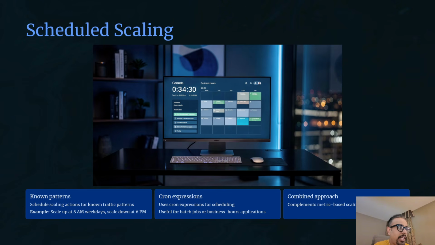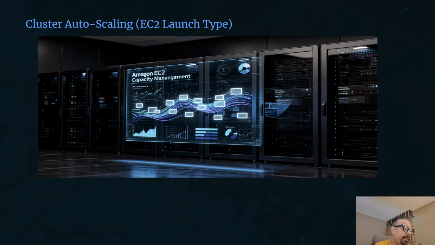Schedule baseline capacity changes from known patterns that you are aware of, then let target tracking or step scaling handle the unexpected variations. For example, schedule scaling to 10 tasks at 8 a.m., but target tracking can add more if CPU still exceeds 70%. So that is how you can use a combination of both scaling policies together.